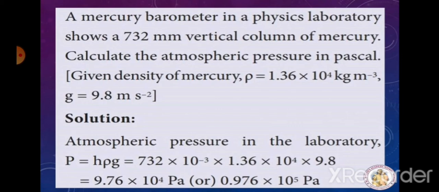Okay, so what is the height? Height of the liquid column is 732 millimeter, that is into 10 to the power minus 3, into what is the density of mercury? 1.36 into 10 to the power 4, and acceleration due to gravity is 9.8. So when multiplying these three values, we will get 9.746 into 10 to the power 4 Pascal. That is the pressure unit. So when you keep the point before one digit, we will get 0.976 into 10 to the power 5 Pascal.